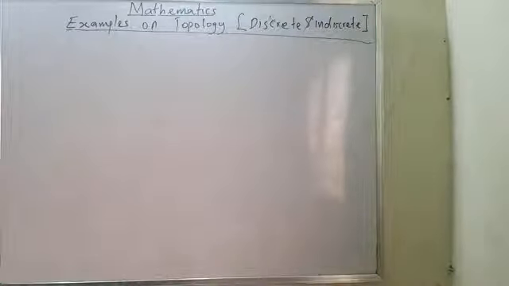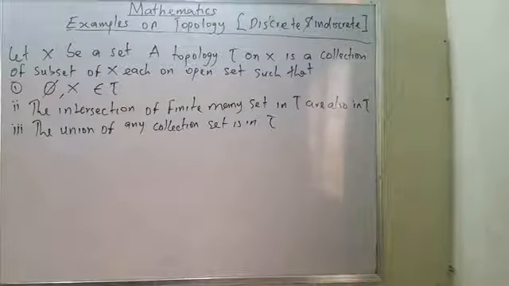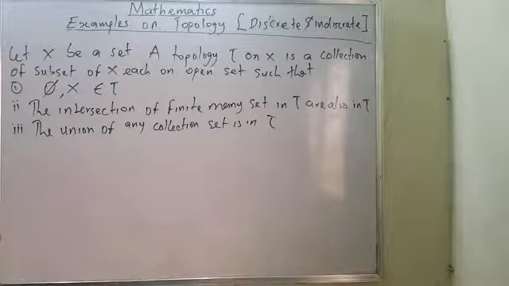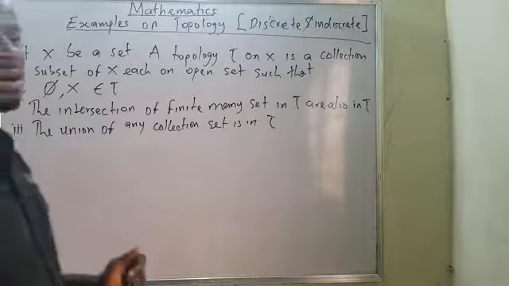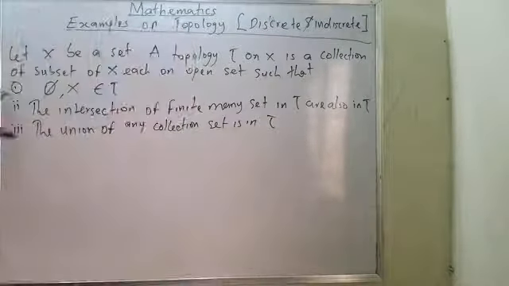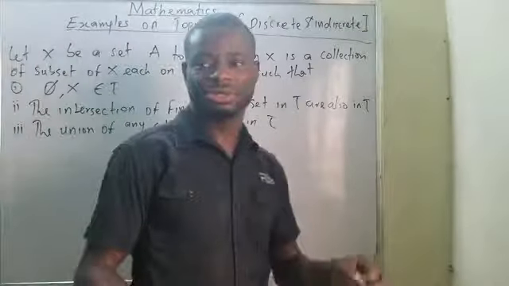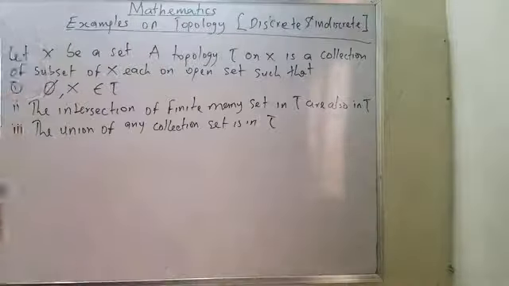This is the definition of topology. Don't forget, I was explaining this in the last video. Take note of that very, very well. These are the three axioms that tell us that such a set is a topology set.